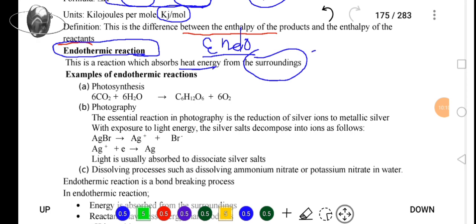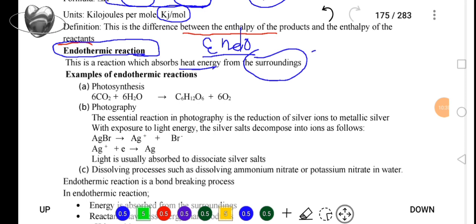I need to repeat and emphasize. I am saying not all endothermic pathways are chemical reactions. Some endothermic processes are not chemical reactions, they are just processes. What do I mean? We have endothermic reactions and endothermic processes.